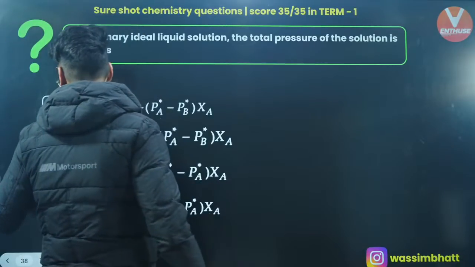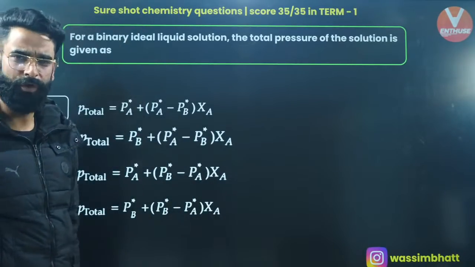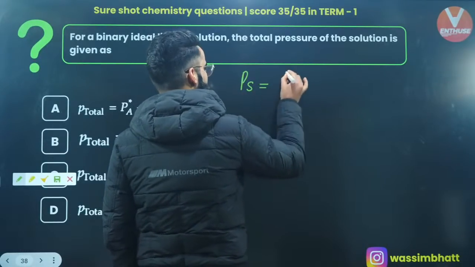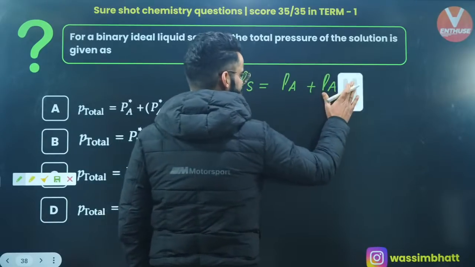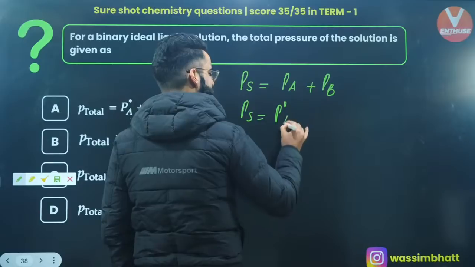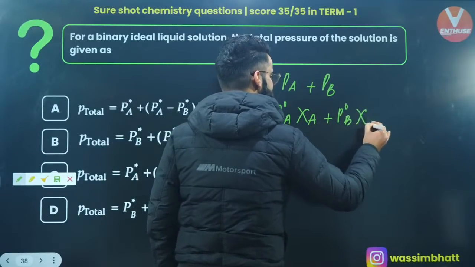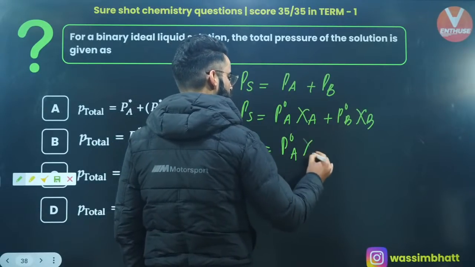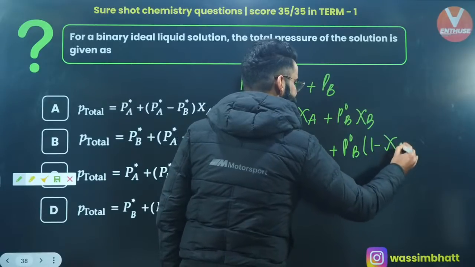As you all must be knowing, whenever I have a solution which contains two volatile substances, the total vapor pressure of that solution is going to be the sum of their respective partial pressures, Pa plus Pb. As per Raoult's law, Pa is P naught A multiplied by chi A, and Pb is equal to P naught B multiplied by chi B. And all of you must have heard that chi A plus chi B is equal to 1. So instead of chi B, I can write 1 minus chi A, right?